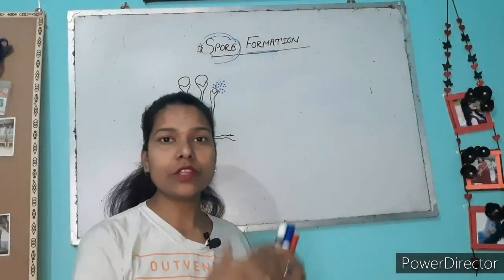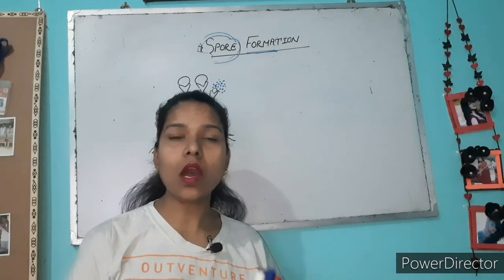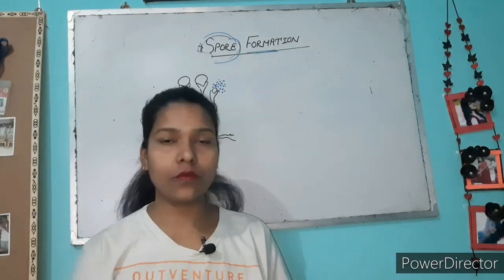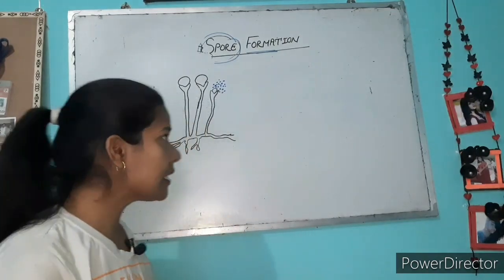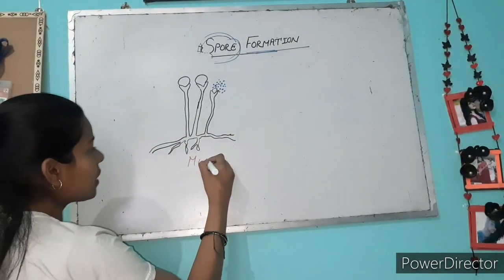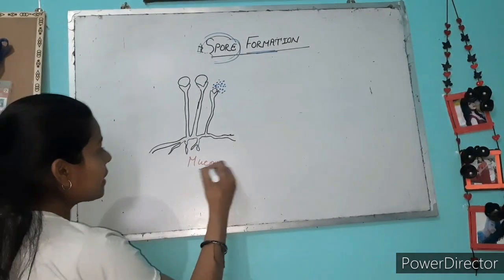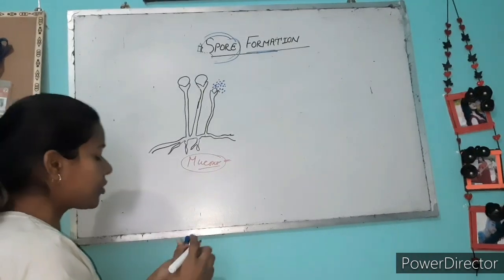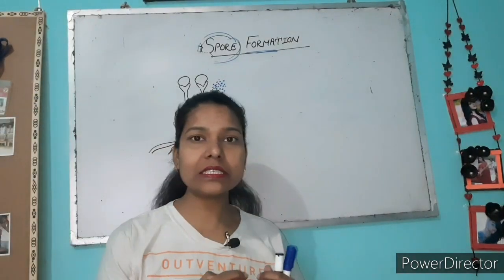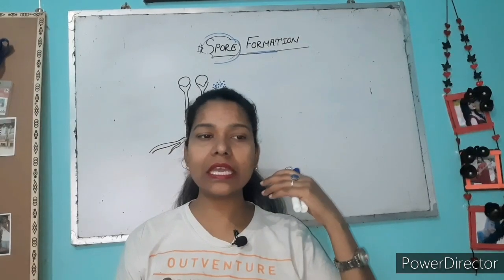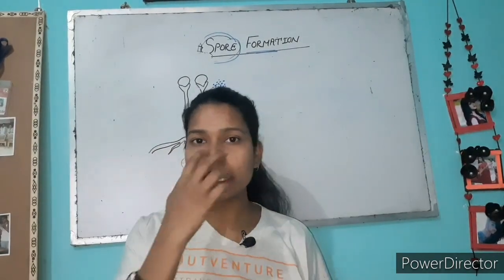Let's see the diagram on the board that will explain how the spores help to form new offspring. Okay, actually this is the diagram of Mucor, the bread mold that is found on breads and chapatis. Actually, this kind of fungus we can never see with the naked eye.